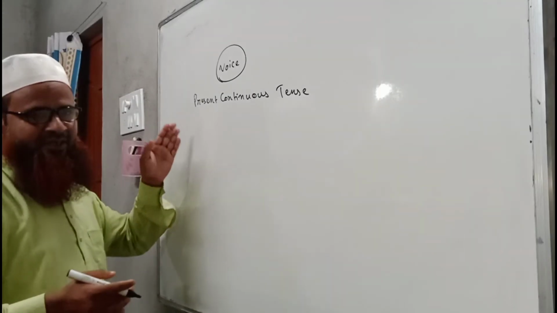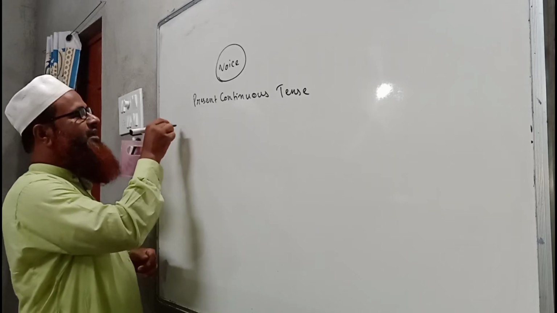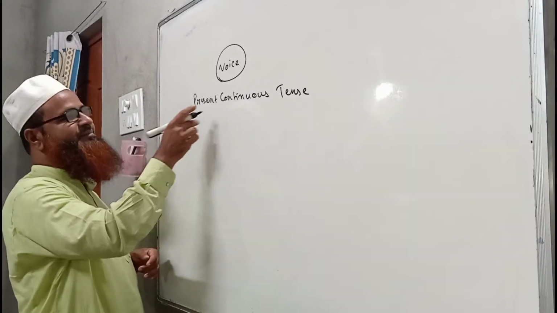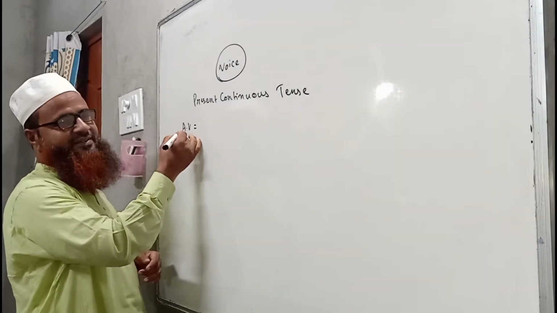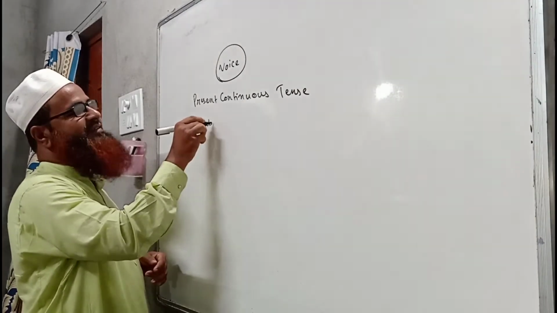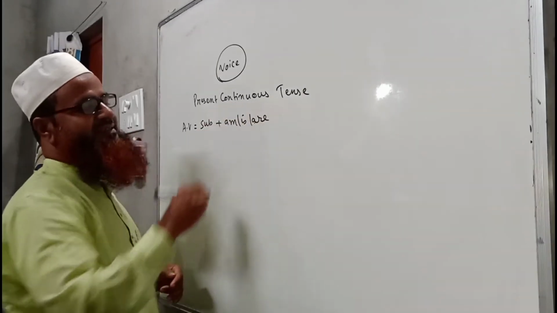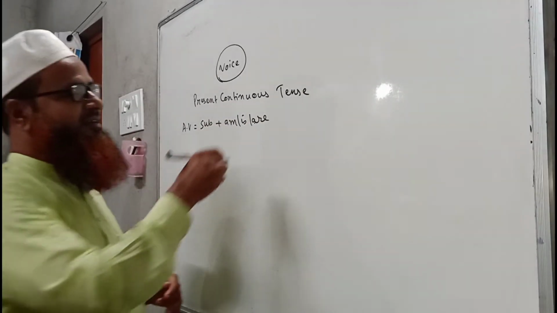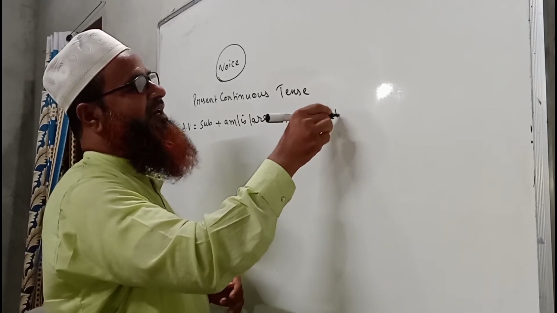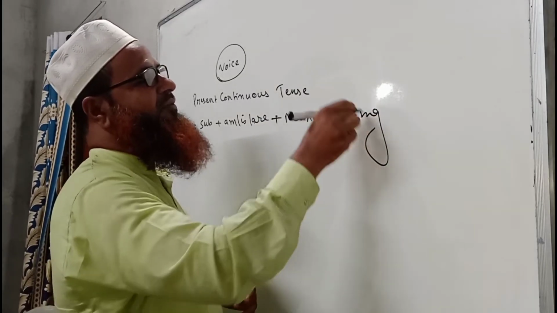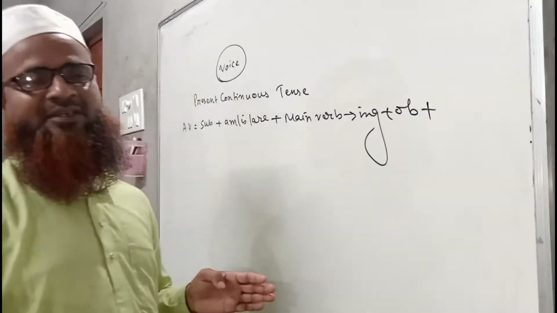If you see these changes minutely, if we want to write a sentence of present continuous tense in active voice, then we have to write AV, meaning active voice: subject plus am, is, are. So these are the verbs of present tense. Subject plus am, is, are, then main verb with ing, then we have to write the object if we want to change the voice.